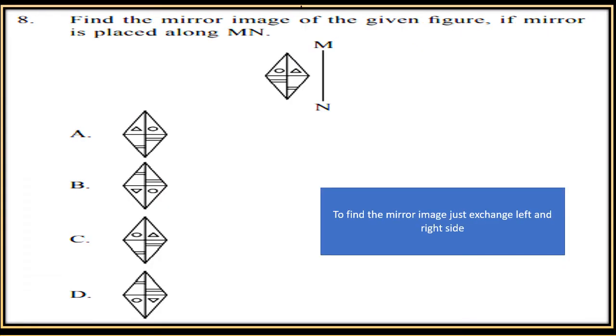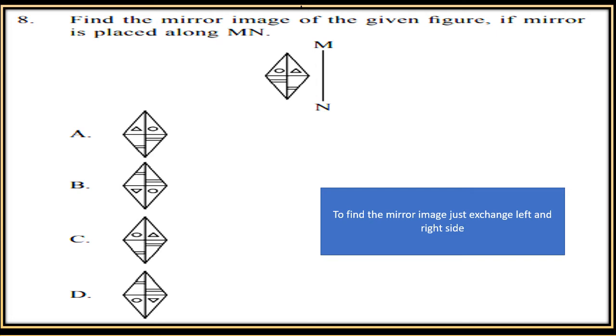Find the mirror image of the given figure if mirror is placed along MN. Now you have to find the mirror image when mirror is placed along MN. Now the mirror image of a triangle will be the same, and for a circle and for lines the mirror image will be the same. Now just to find the mirror image, just exchange the left and right side. So first the right side will come and then the left side will come.